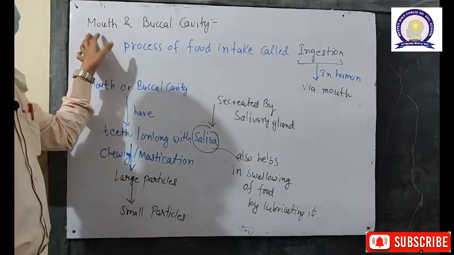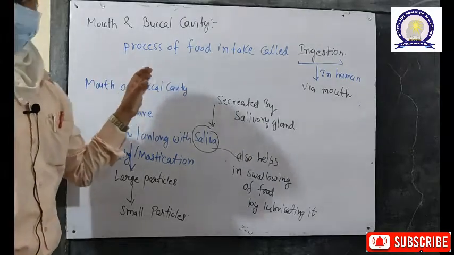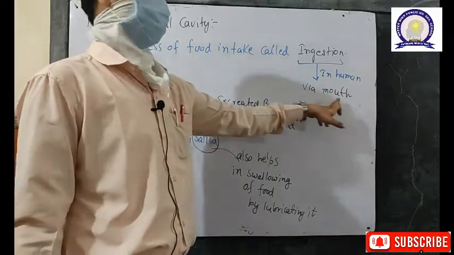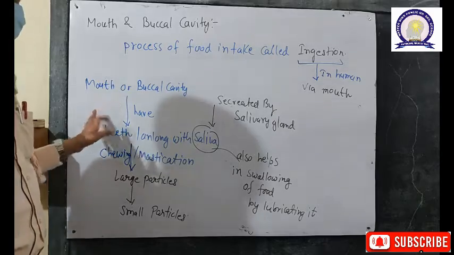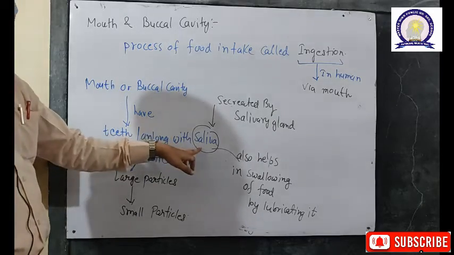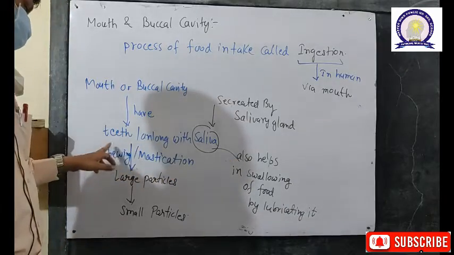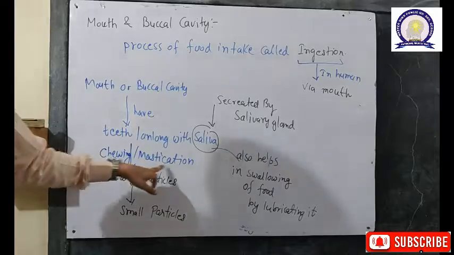Digestion starts from the mouth and buccal cavity, and the process of food intake, as already told, is called ingestion. In humans, ingestion takes place by the mouth, and as you all know, the mouth or buccal cavity contains teeth along with saliva, which is secreted by the salivary gland. Saliva and teeth along with the tongue help in chewing, the process called mastication.